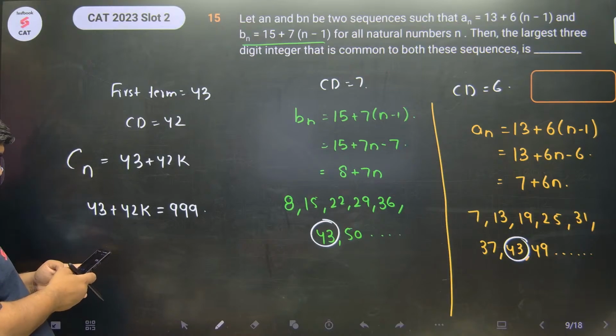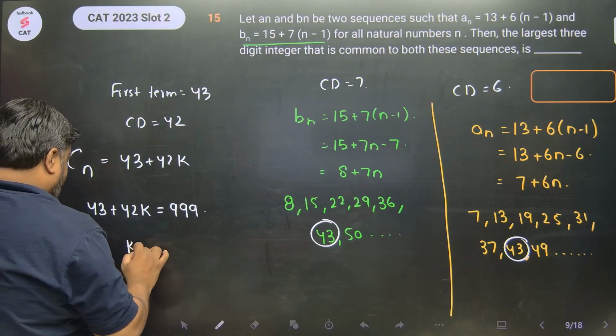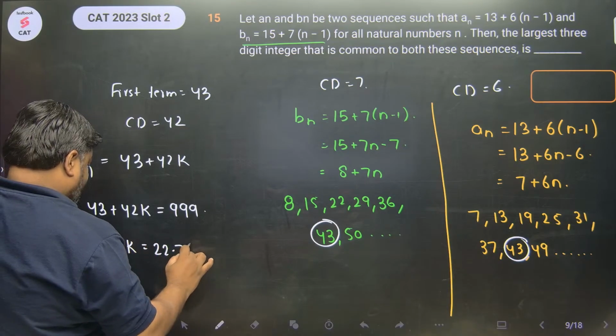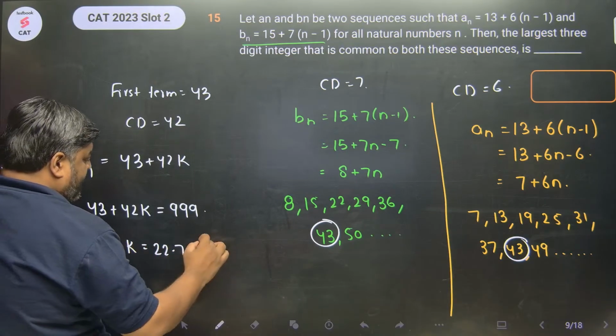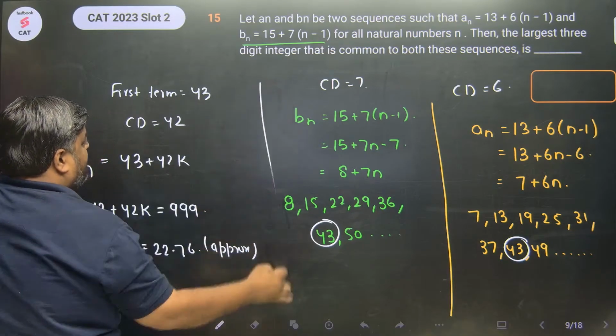999 minus 43 divided by 42. So this gives me K as 22.76 approximately. This is the approx value. So इसका क्या मतलब है?